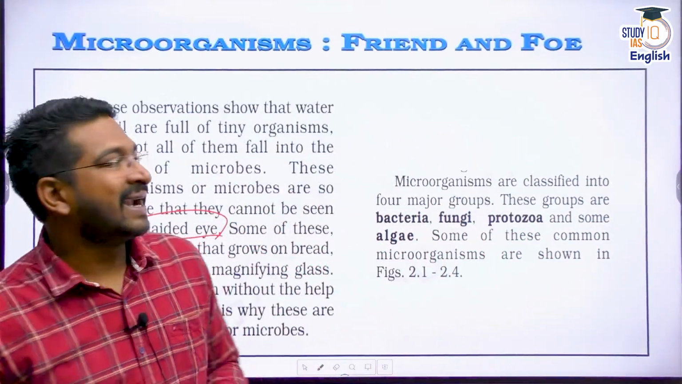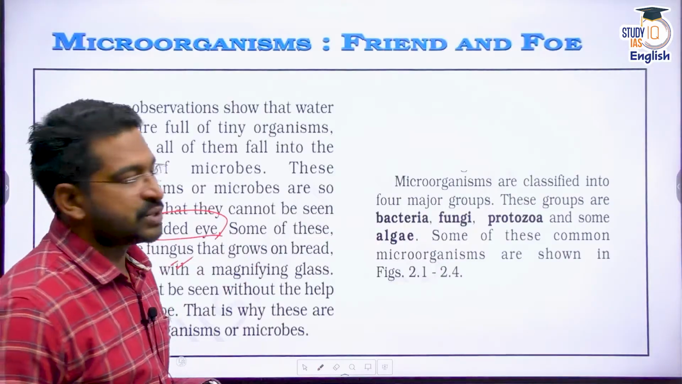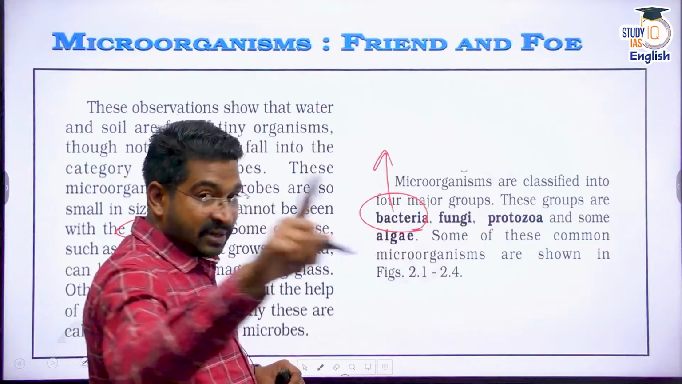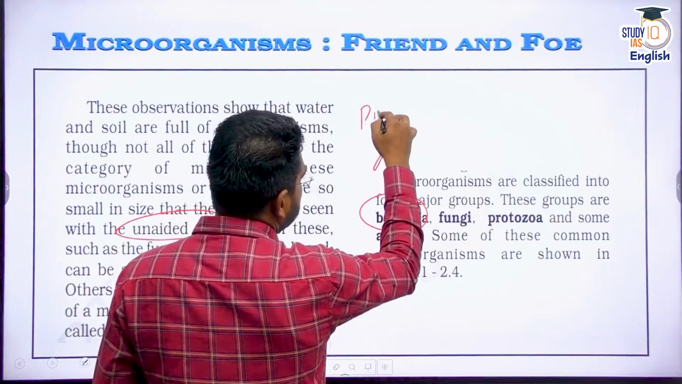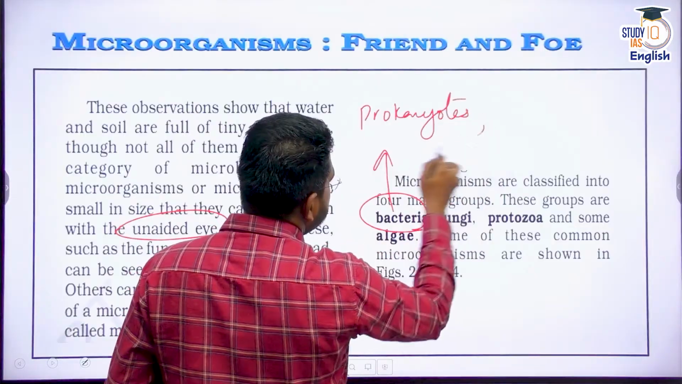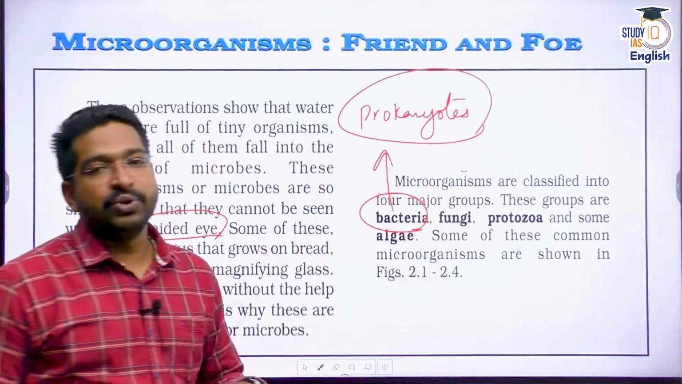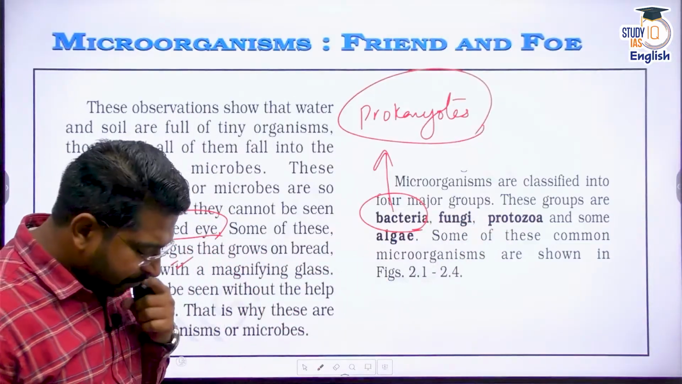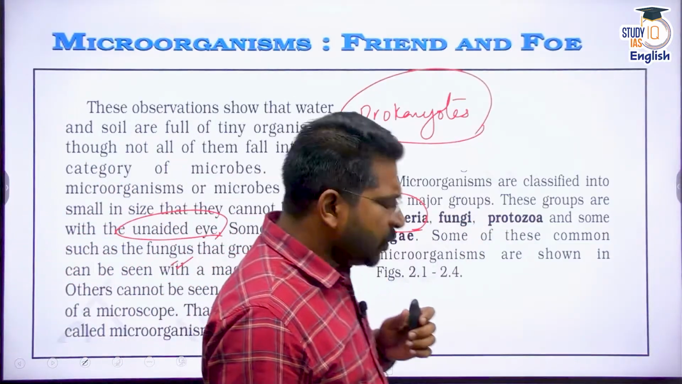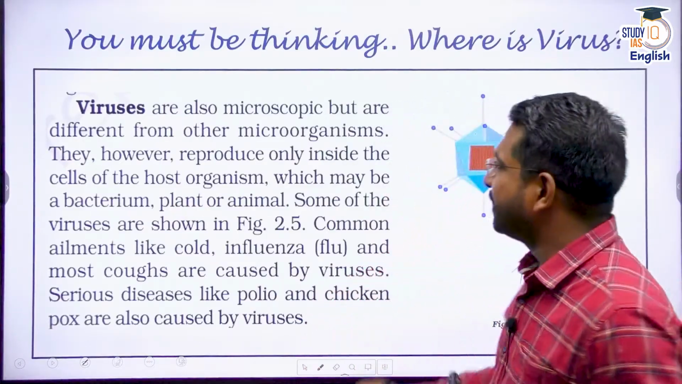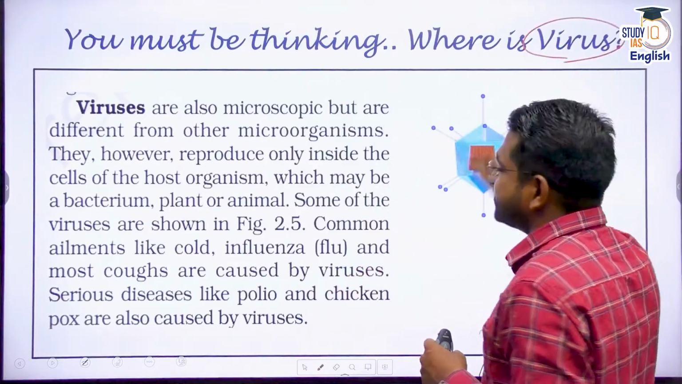Now they are generally categorized into different groups. There is a group of bacteria. Now these bacteria, as I mentioned, whenever the term bacteria comes, I want you to remember that they are prokaryotes. Prokaryotes means one that lacks a true nucleus. There is a family of fungi, protozoa, algae. Now you must be thinking that something is missing here, right? Something is missing, and you're thinking, where is the virus?